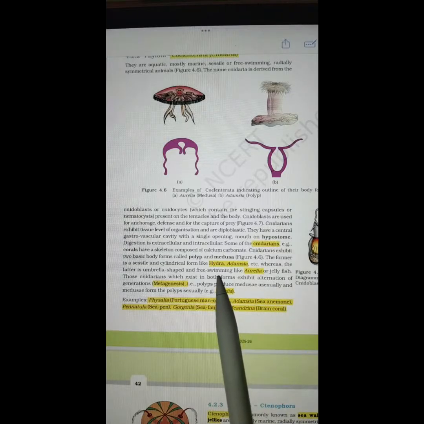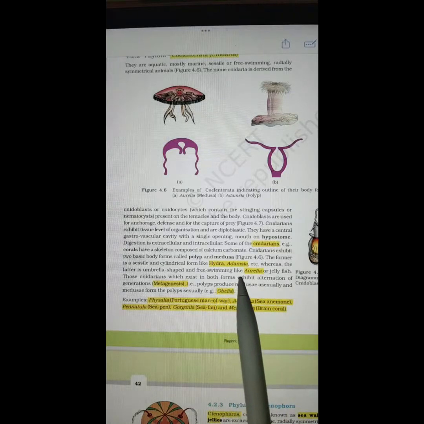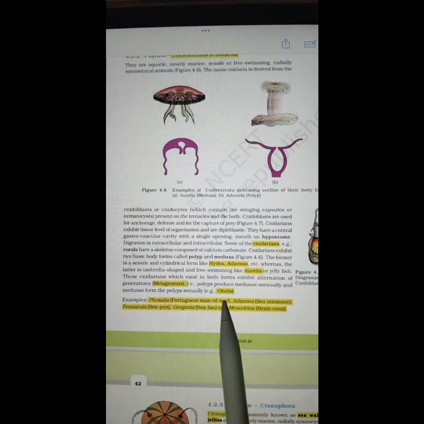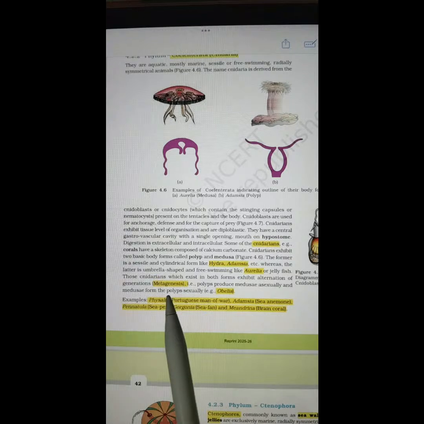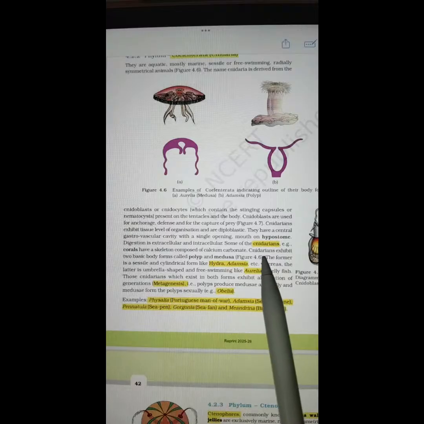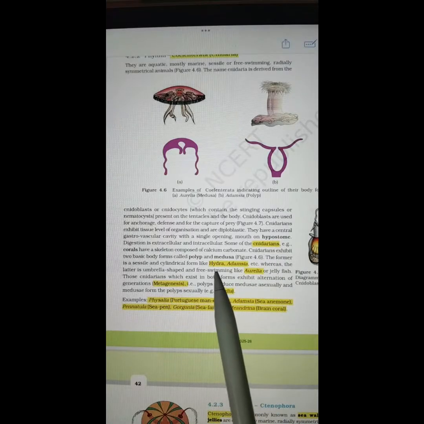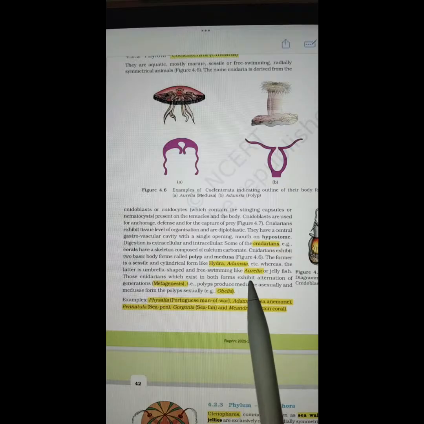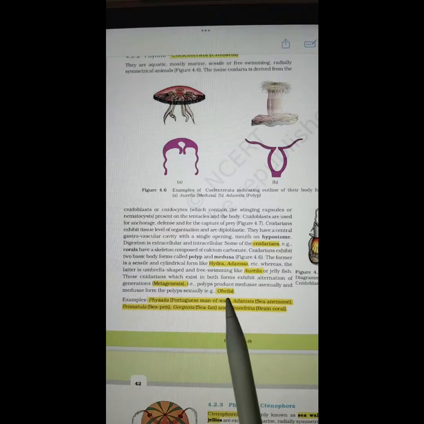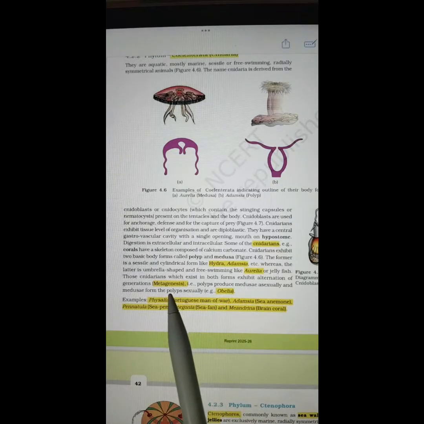Members are Hydra, Adamsia, Aurelia, Obelia. The phenomenon that is found in them, alternation of generation, is known as metagenesis. Once again, Cnidarians, Hydra, Adamsia, Aurelia, Obelia, and the phenomenon that occurs in them is metagenesis.